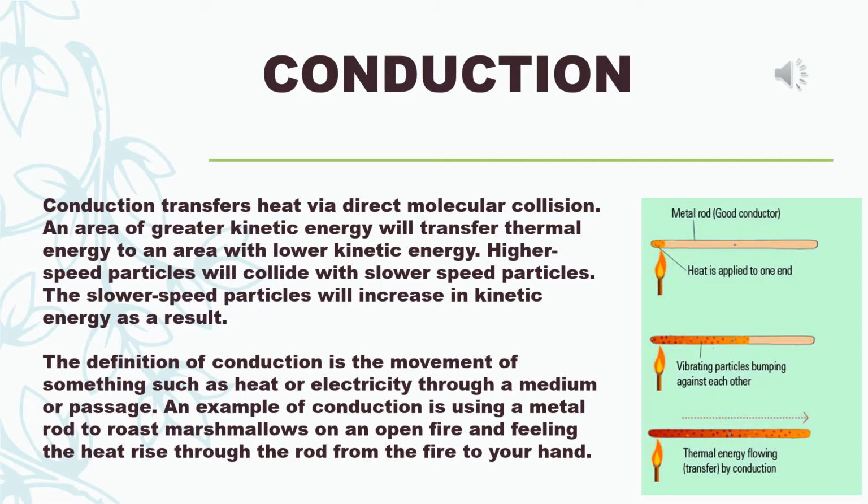So the process of heat transmission in which heat is transmitted through a substance but there is no detectable motion of the particles of the substance is called conduction. If one end of an iron rod is heated in a Bunsen flame while the other end is held by hand, it is found that the other end becomes heated, which is felt by the hand, and it becomes difficult to hold it very soon. Here heat from the flame has reached the hand through the iron rod, but there is no movement of particles of the rod from the hotter to the colder end. This is an example of heat conduction.